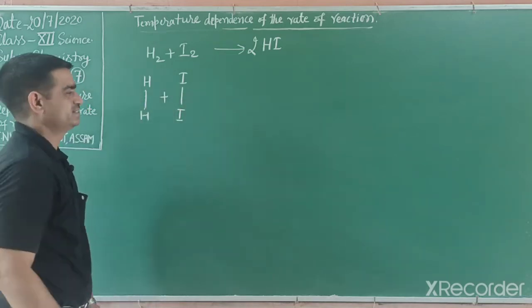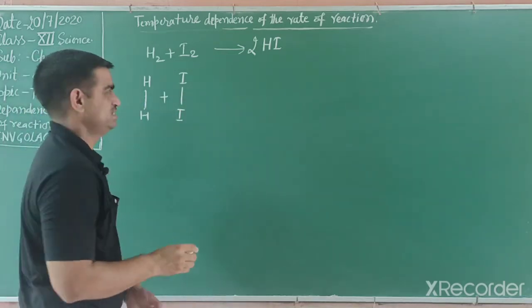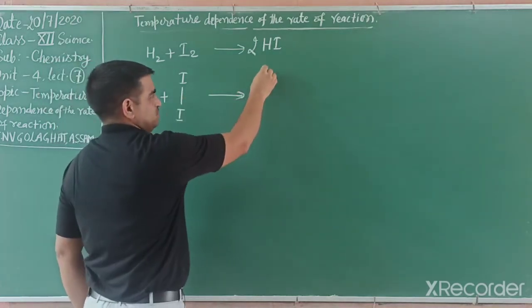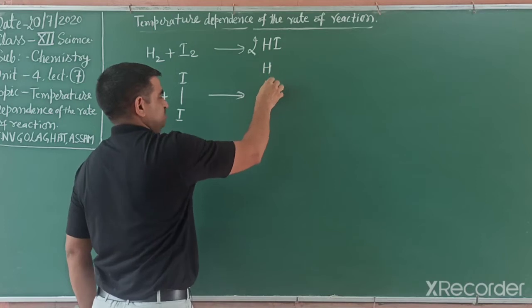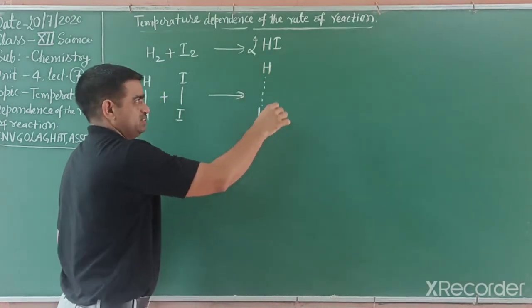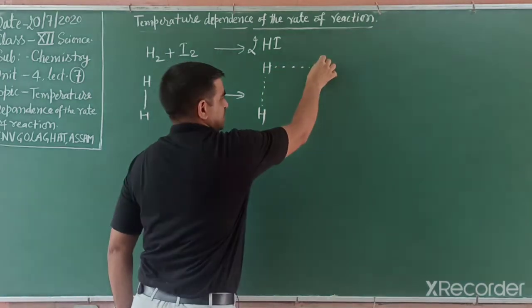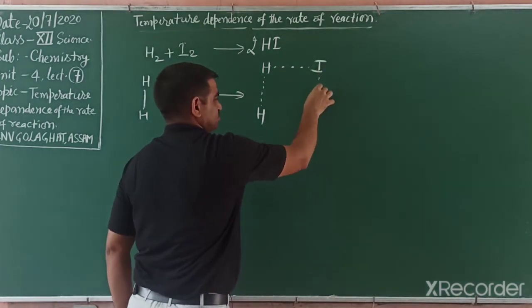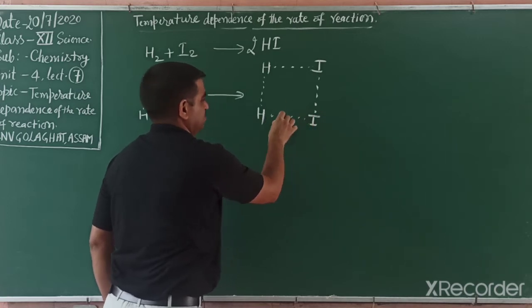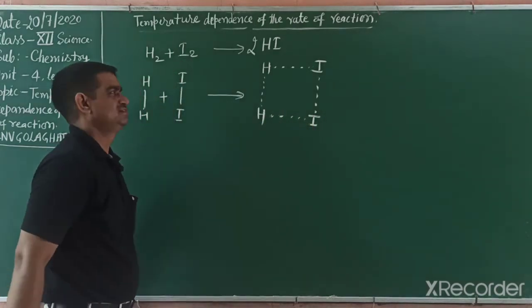These are the reactants. After some time what happens? They react with each other and a new bond forms between hydrogen and iodine. The old bonds dissociate and new bonds between hydrogen and iodine are formed. So earlier bonds dissociate and new bonds form. That is a transition state.